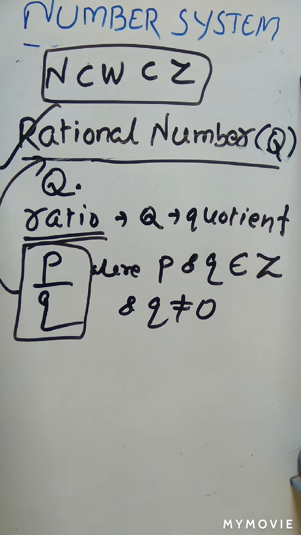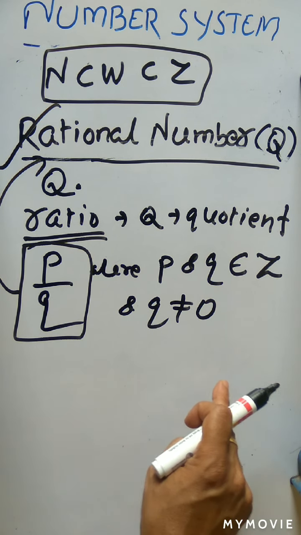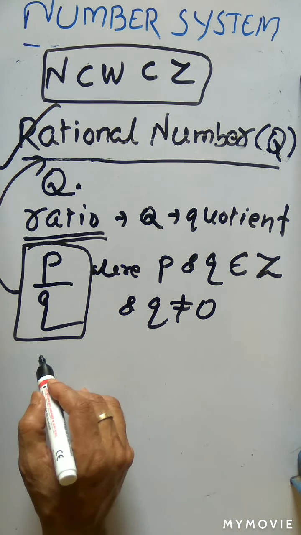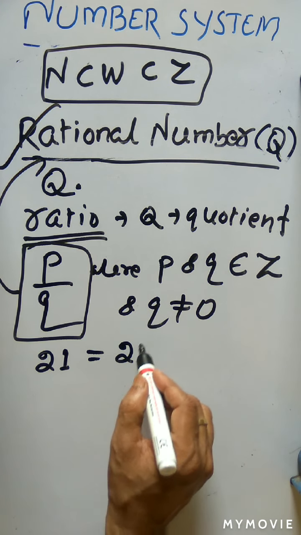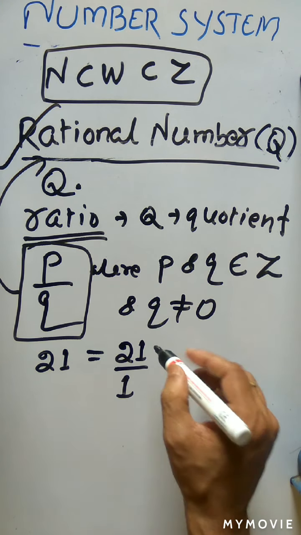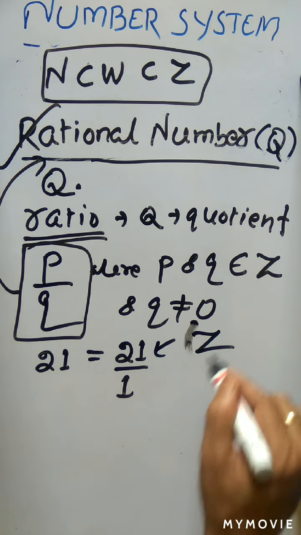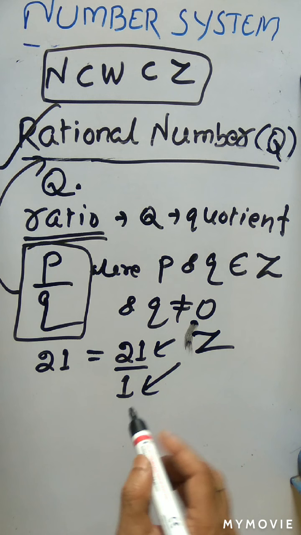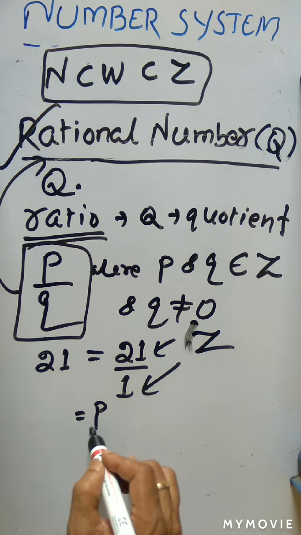Okay. Now the question comes: can we say every natural number is a rational number? Yes. For example, suppose I take 21. 21 can be represented as 21 by 1. Here you see 21 is an integer, 1 is also an integer, and this 1 is not equal to 0. So I can say 21 can be represented in the form of what?